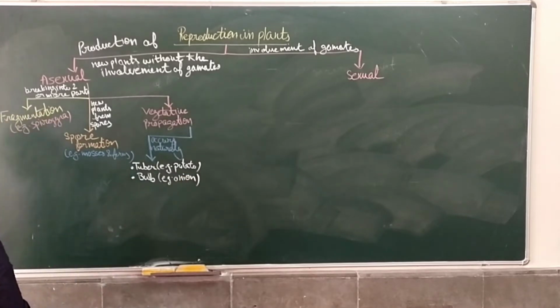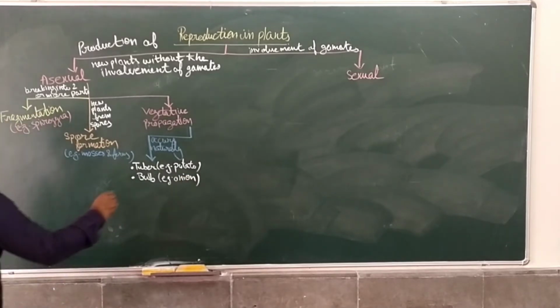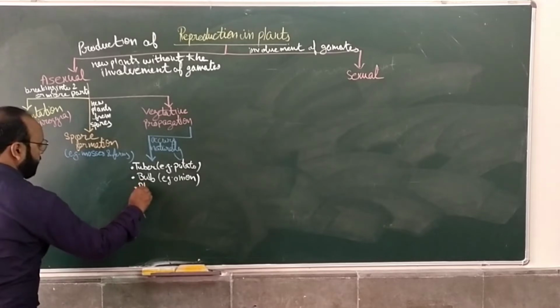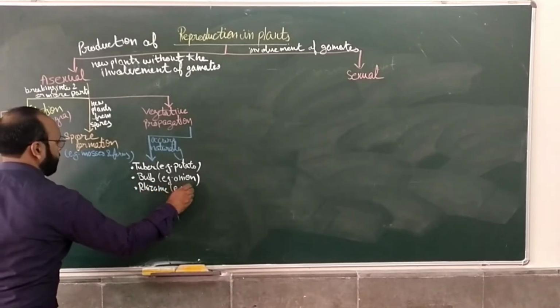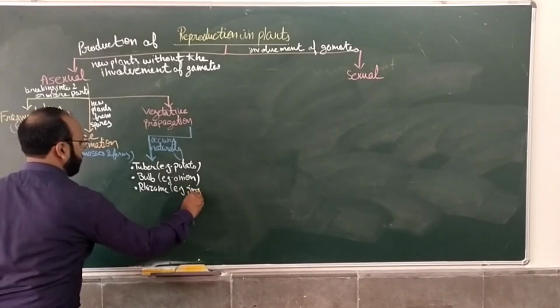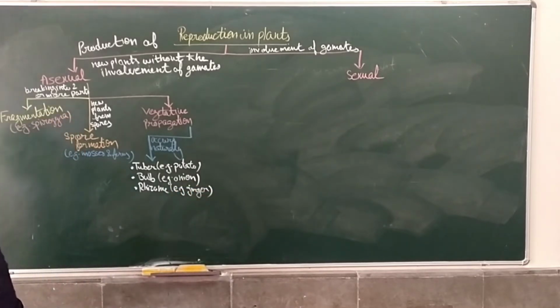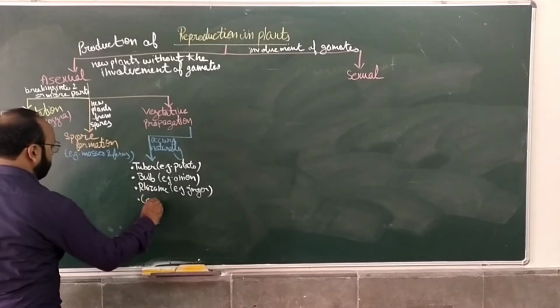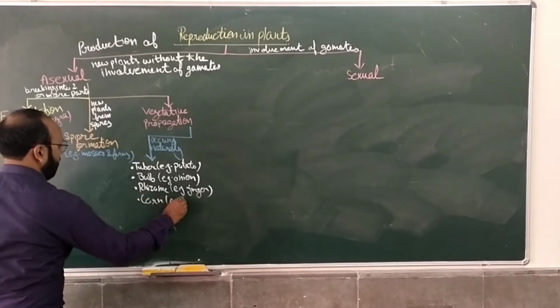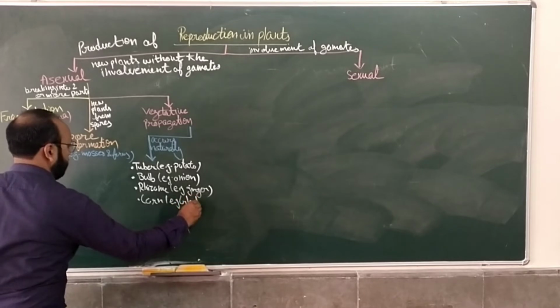Then third is rhizome, which is given in the NCERT book also, example is ginger. Then last is corm, example is gladiolus.